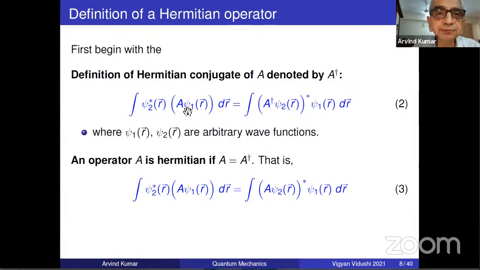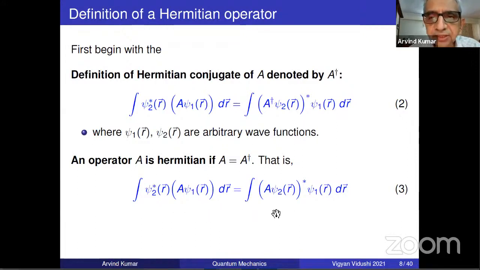So here, A psi 1. It's not obvious that I can take it here. If I take it onto this side, then it becomes some other operator, and that operator is called A dagger. So this is the definition of A dagger, where once again, this is not for any particular functions. Psi1, psi2 are arbitrary wave functions. And if an operator is Hermitian, we mean A is A dagger. So it's as simple as this. What is the defining equation of a Hermitian operator? Just put A dagger equal to A here. So the defining equation will be the inner product of A psi 1 with psi 2 is equal to that of psi 1 with A psi 2.